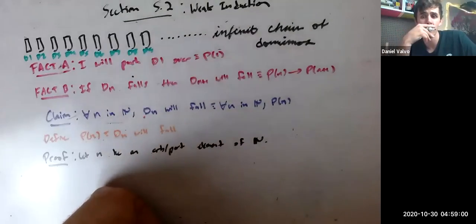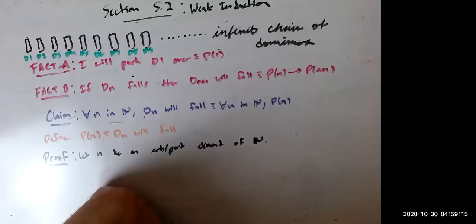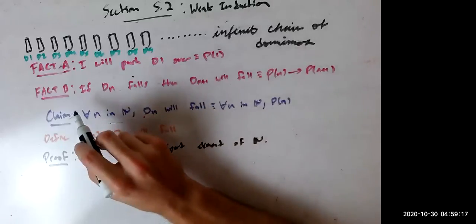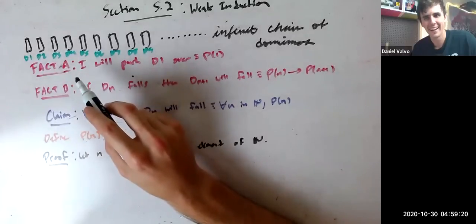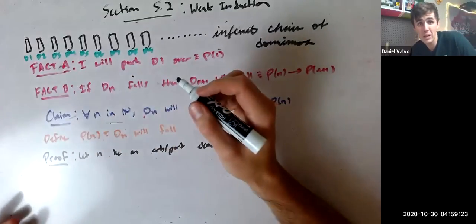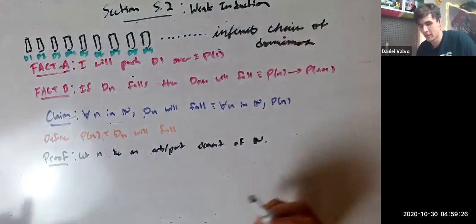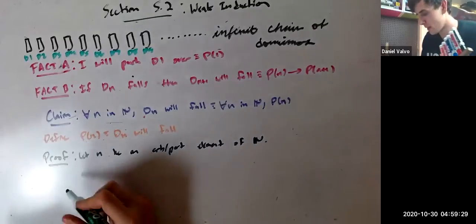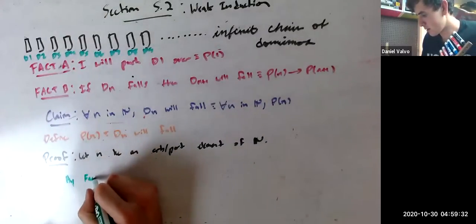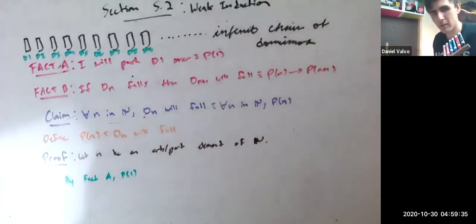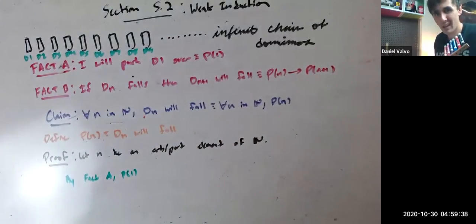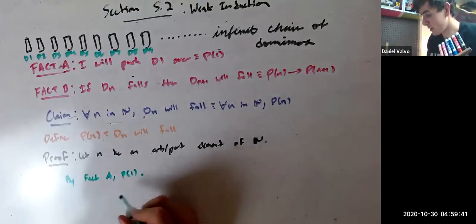I mean, what do we know? Well, we know that the first one's going to fall, and then we know that if one falls, then the one after it will fall. So if we're trying to prove that P1 falls, we're done, right? I mean, we could say, by fact A, P1. If we show P2 falls, we're pretty good there too.